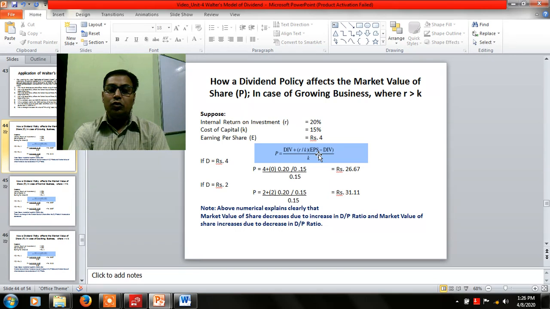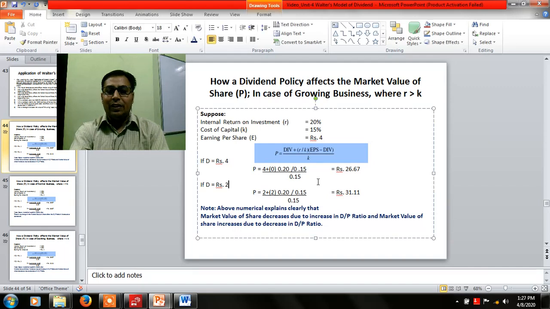In case you are going to reduce the dividend distribution ratio to 50% of it, suppose 2 rupees is going to be distributed among the shareholders as a dividend, so you will find the market value of share will be 31.11.